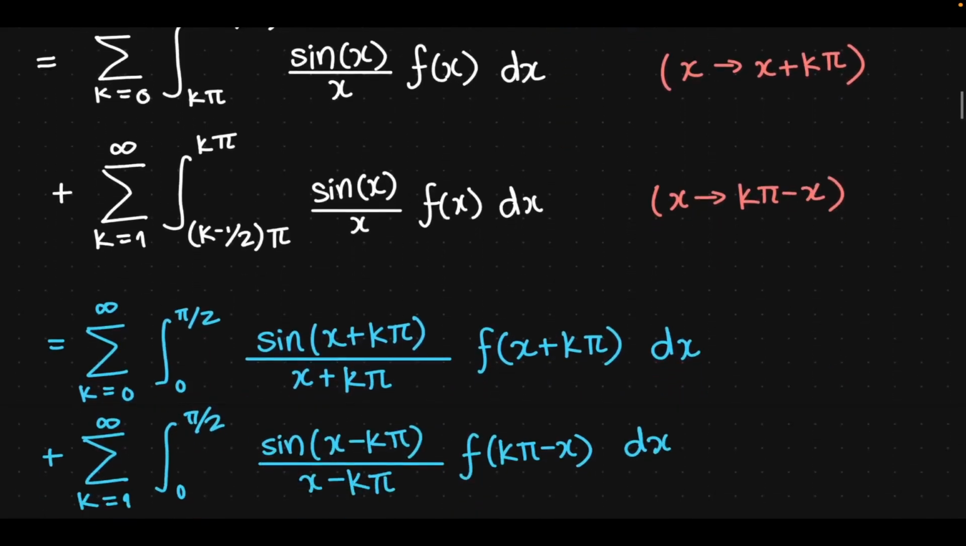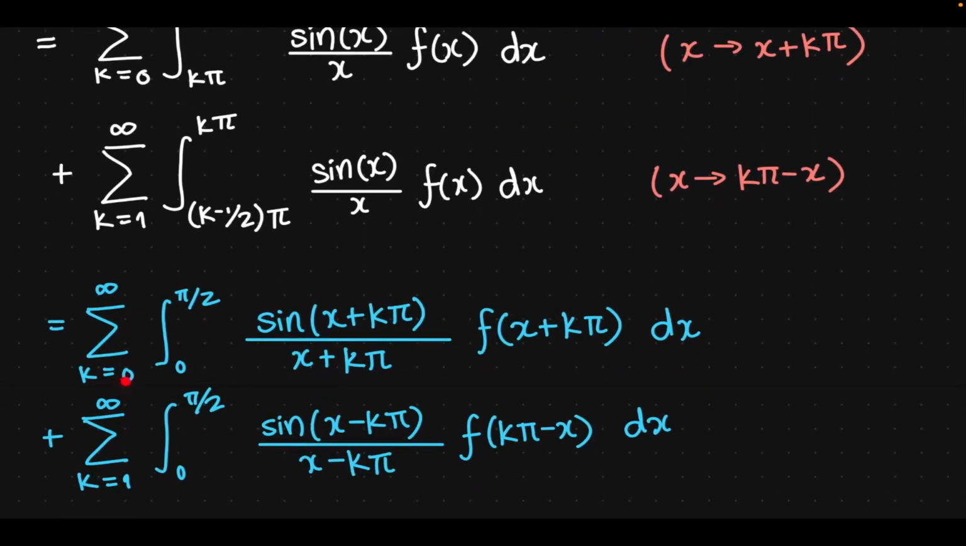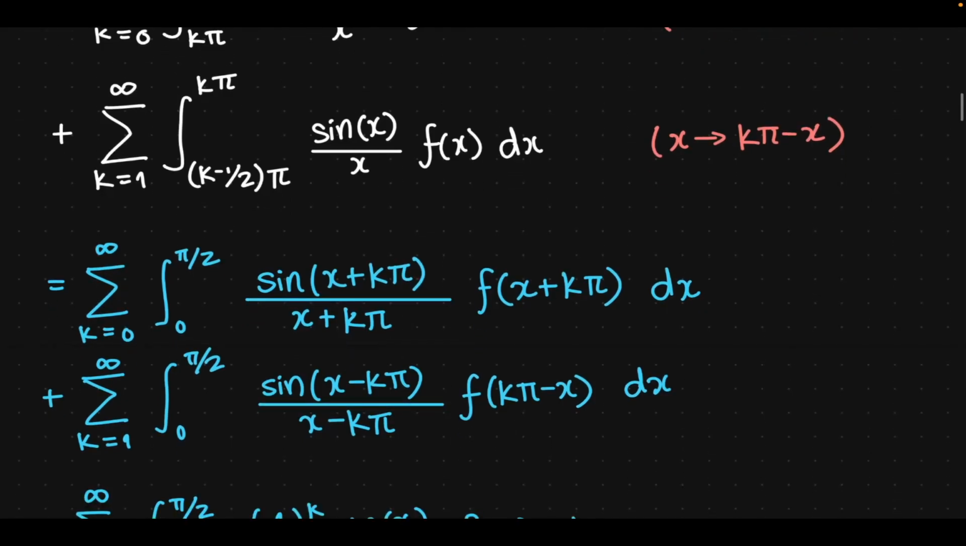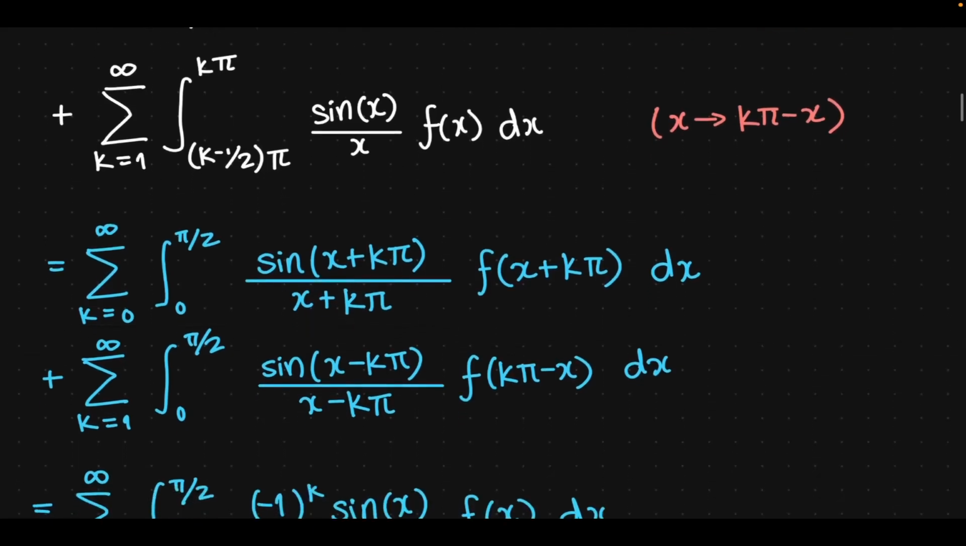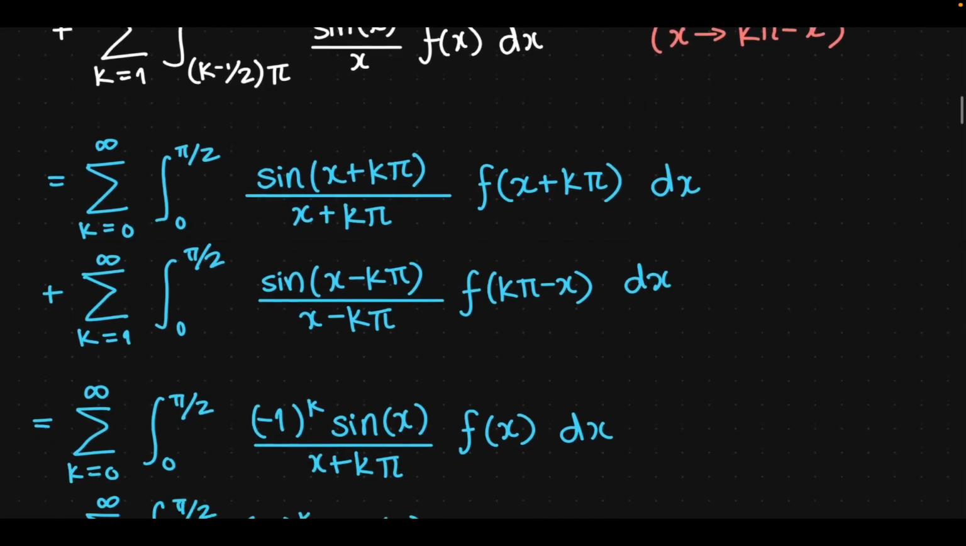Upon doing this substitution, we have sum from k equals 0 to infinity, integral 0 to pi over 2 sine of x plus k pi over x plus k pi, f of x plus k pi dx, plus sum from k equals 1 to infinity, integral 0 to pi over 2 sine of x minus k pi over x minus k pi, f of k pi minus x dx, where we've appropriately changed the bounds of integration based on our substitution. This is simple u substitution stuff.